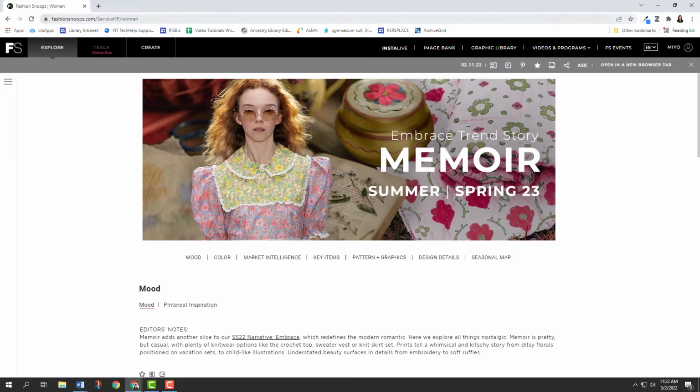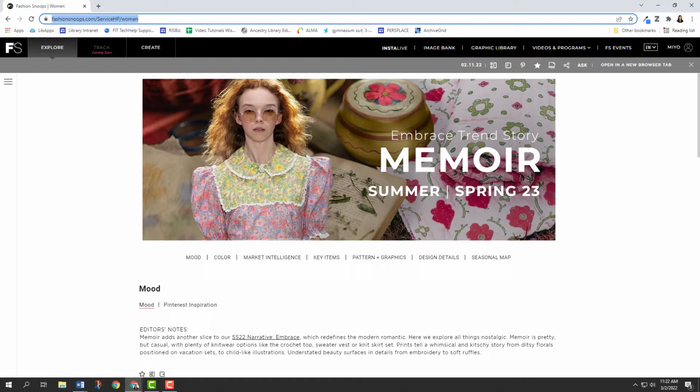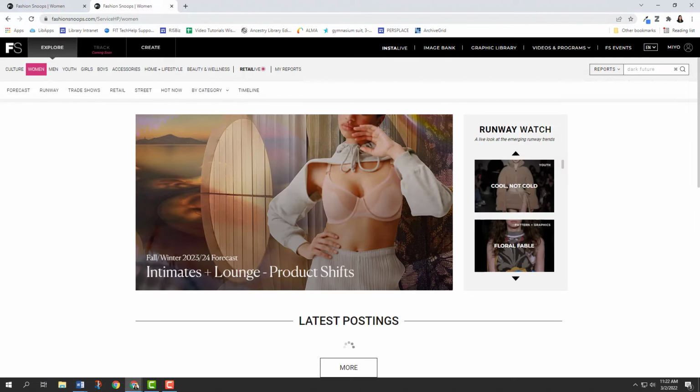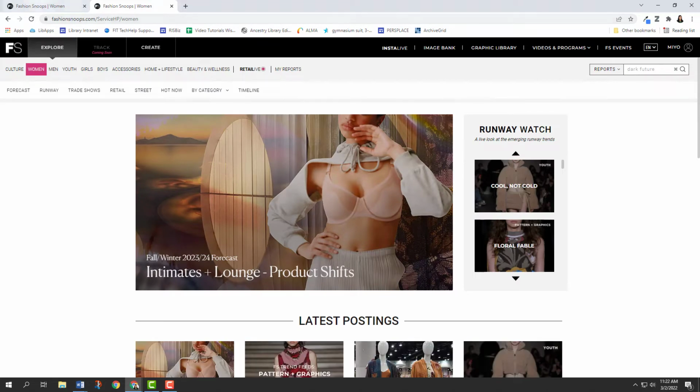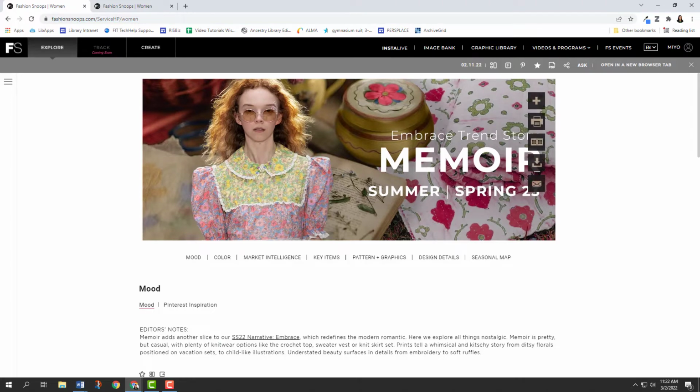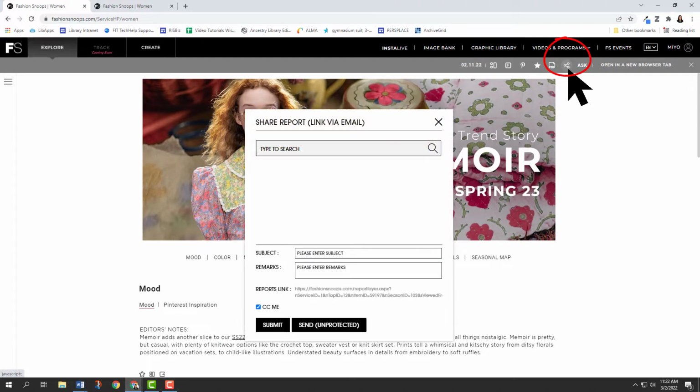I actually wanted to point out that you can't use this URL here, and I'll show you why. Fashion Snoops does a weird thing where they sometimes don't show the URL for the specific report. This URL actually just goes straight to the homepage for women. So let me show you a little trick. There's two ways that you can get the URL for this specific report. One is to click this share button here. And as you can see, there's a little link here that goes to the specific report.